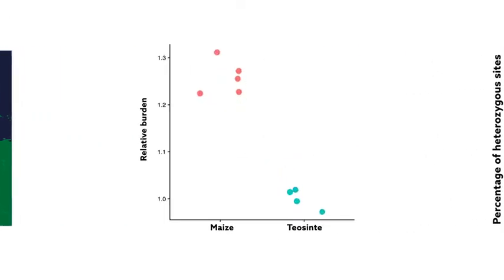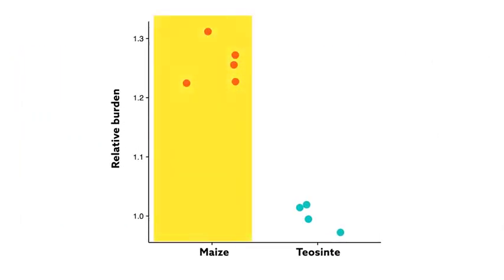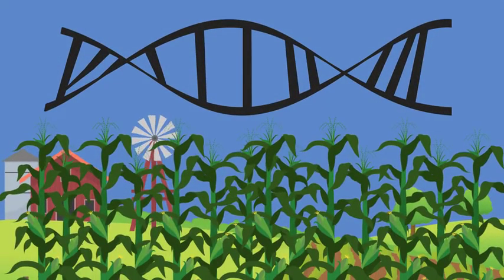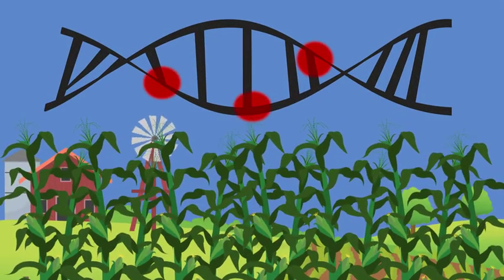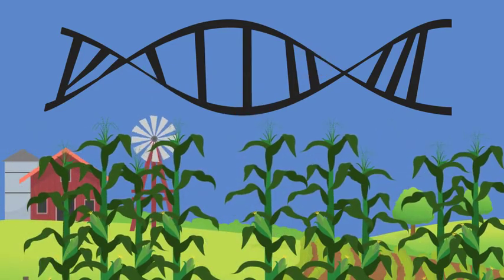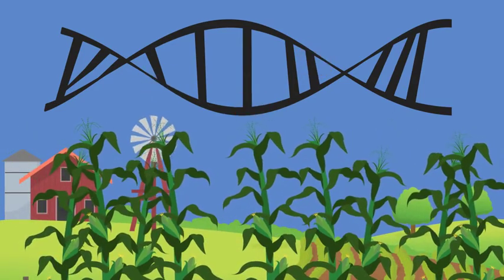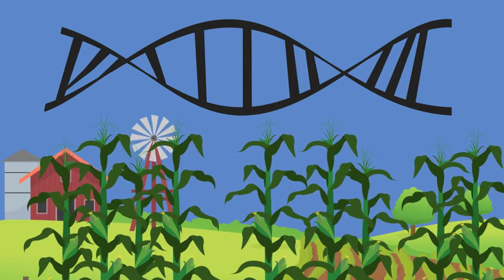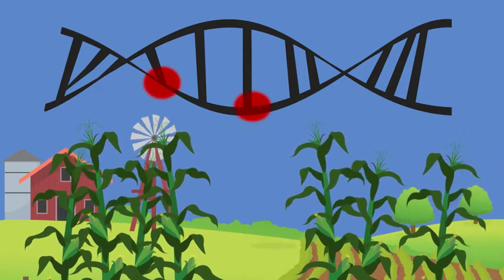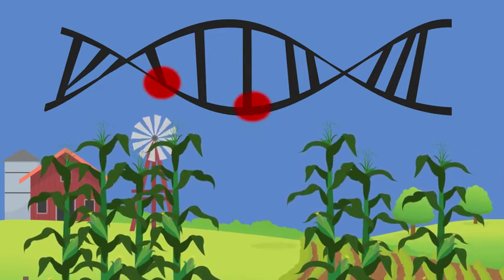Compared to teosinte, domesticated maize also carries more copies of mutations that lower the plant's ability to survive and reproduce. In large populations, these potentially harmful mutations can be effectively removed by natural selection. But both the domestication of maize and its spread across the Americas reduced its population size, making natural selection less